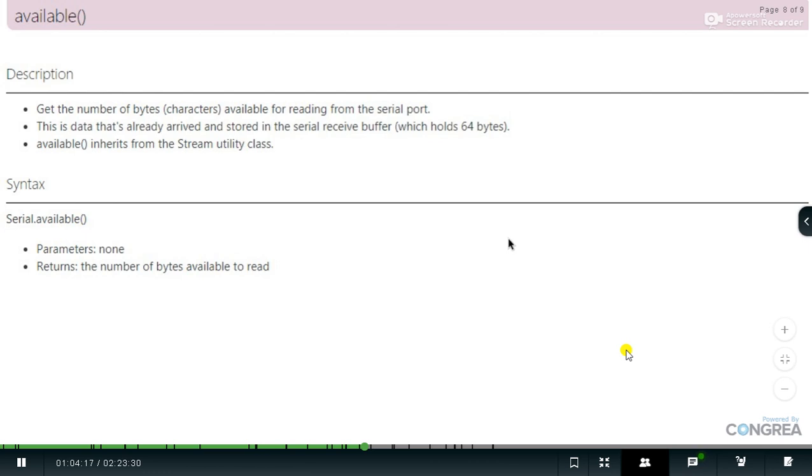So let's go ahead then with Serial.available. The data which we are going to receive, that's important, and that will be done through the Serial.available function. This is an inbuilt Arduino IDE function. So what is its role? Its role is to gauge the number of bytes or characters available for reading from the serial port, and it has an inbuilt receive buffer which can hold almost 64 bytes of data.